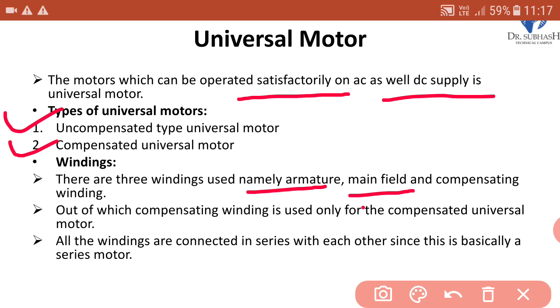All the windings are connected in series with each other, since this is basically a series motor. See, universal motor is basically a series motor. We know the characteristics of series motor. Main characteristics of series motor is its starting torque is very high and its speed is also very high. It means at no load its speed is very high. So these two characteristics are of series motor.